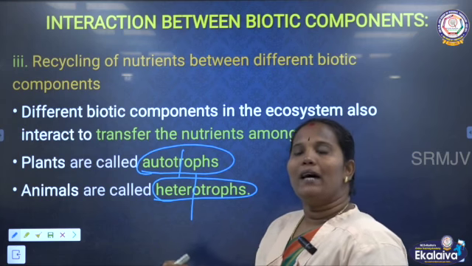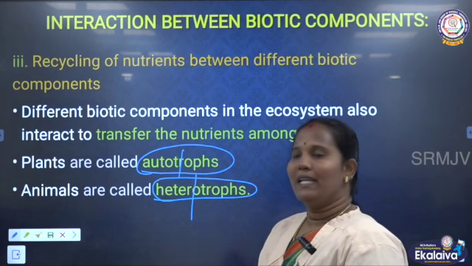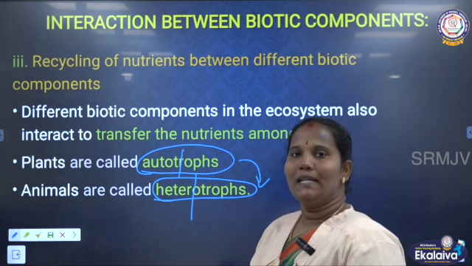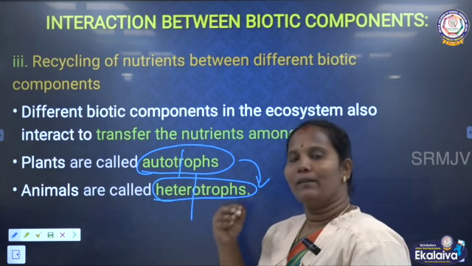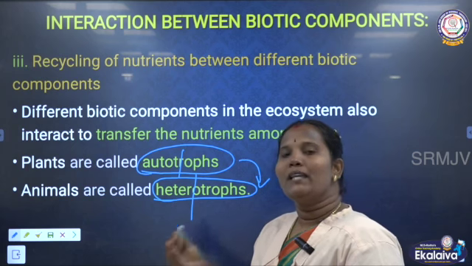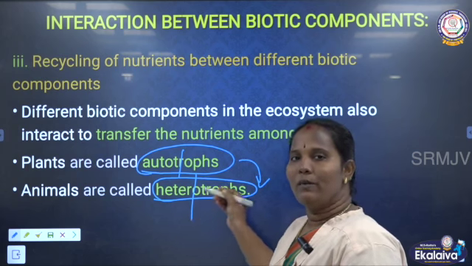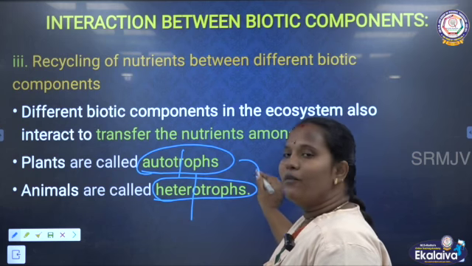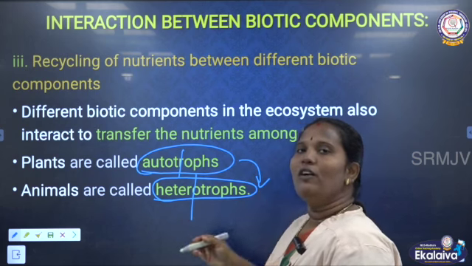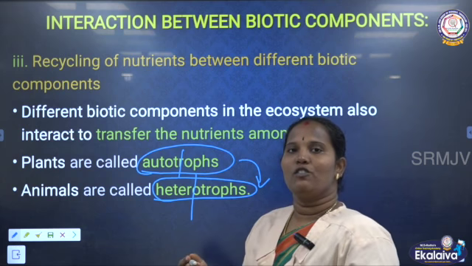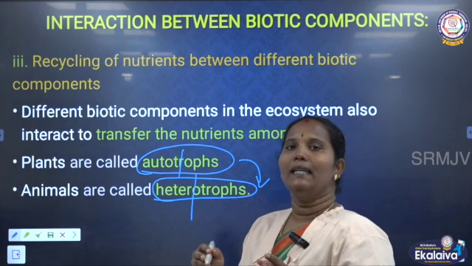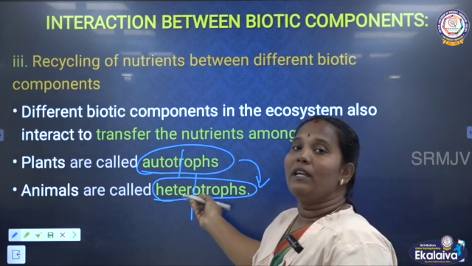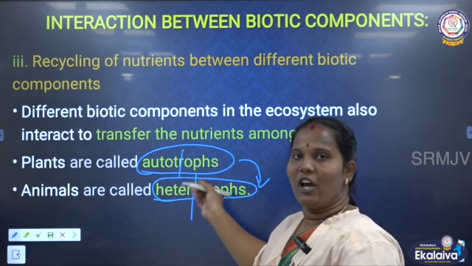Okay, how do they interact with each other, how do they depend on each other? The plants give the food to the animals. Not only the animals, all the heterotrophs, all the human beings, birds, insects, all the organisms depend for their food on the plants. So the plants give the food and shelter to the animals. The plants prepare the nutrition, and the prepared nutrition is given to the heterotrophs.